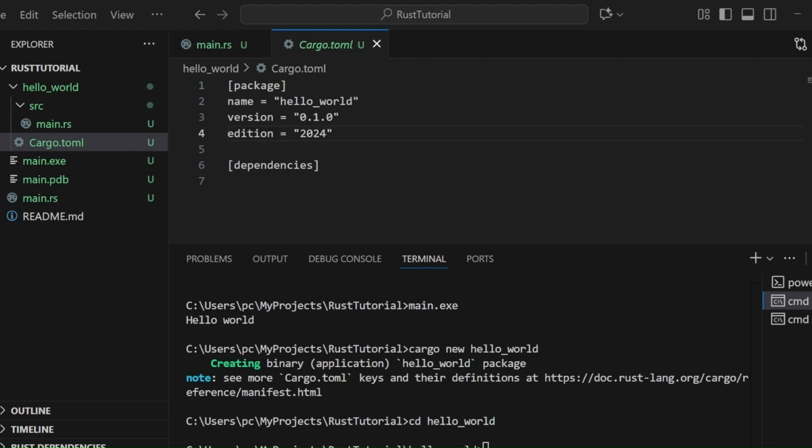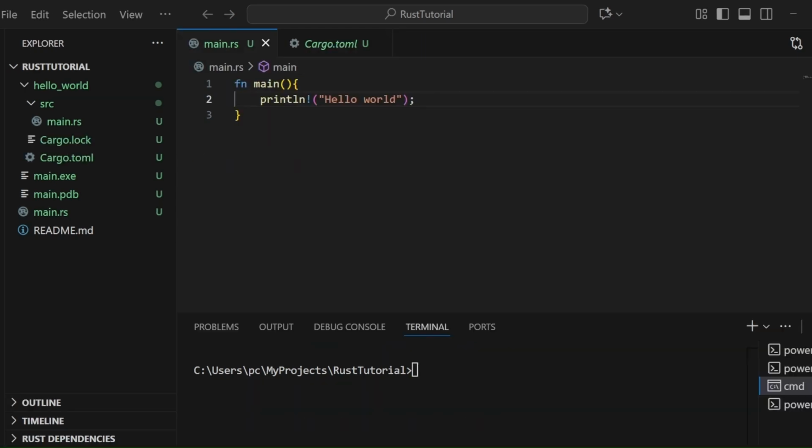The edition in that defines which version of Rust we are currently using. Cargo already set up a simple Hello World program for us. Now let's run it. For running it, we use the cargo command, which can be used as follows.